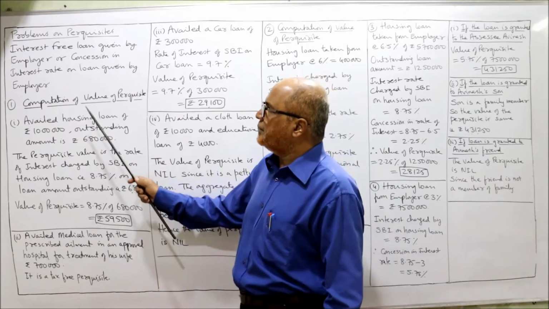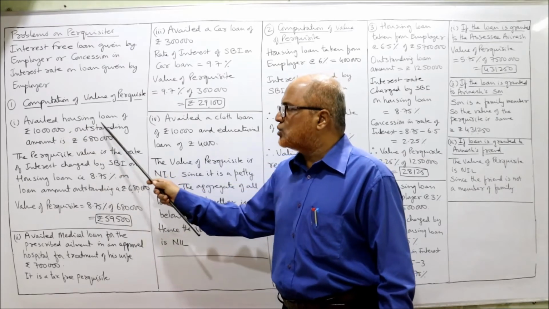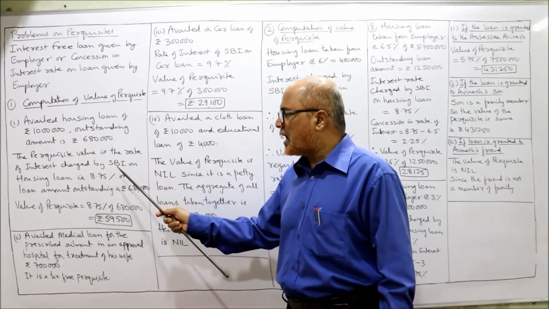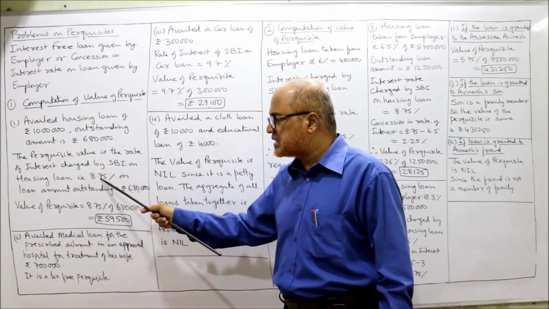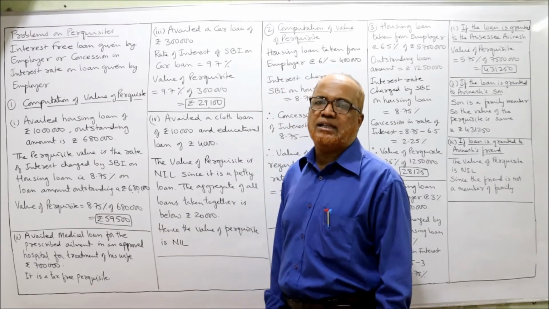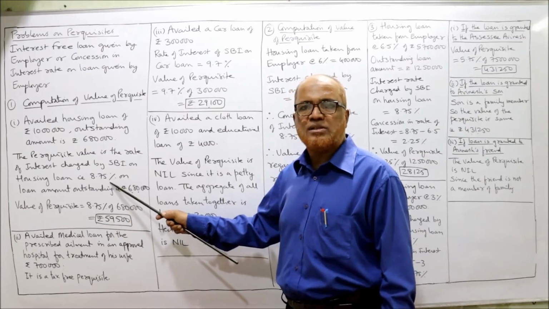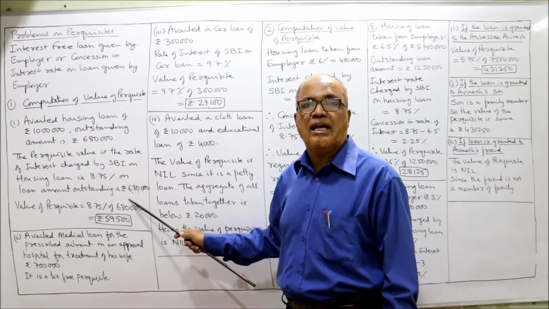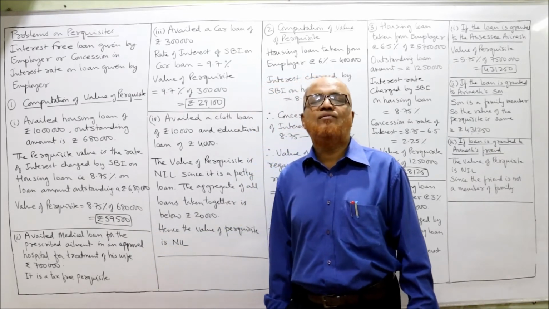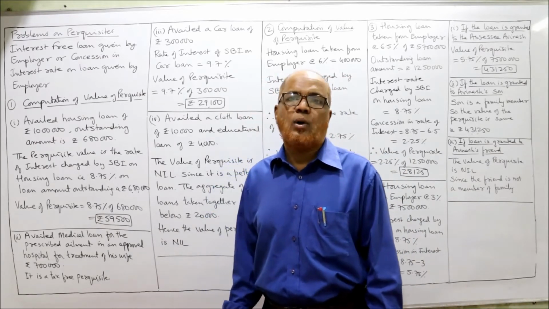So here the solution will be the computation of the value of perquisite. Availed housing loan of 10 lakh, outstanding amount is 6,80,000. The perquisite value is the rate of interest charged by SBI on housing loan, that is 8.75%, on the loan amount outstanding, 6,80,000. So 8.75% of 6 lakh 80,000 is 59,500, which is the value of the perquisite taxable in the hands of the employee.